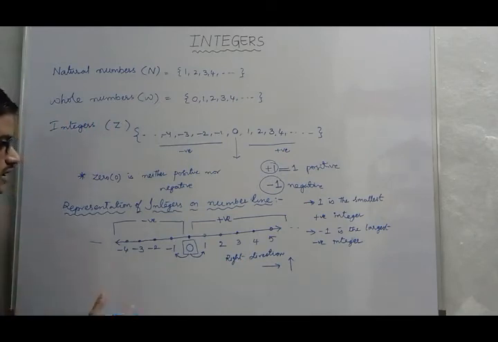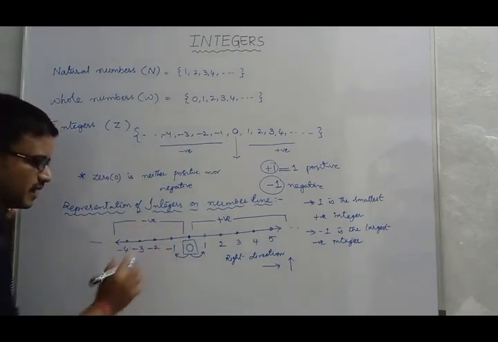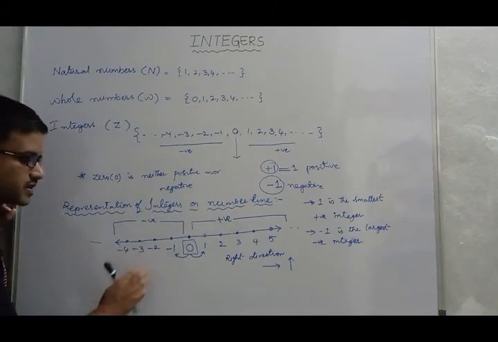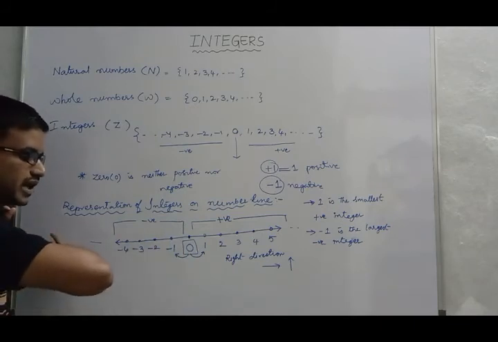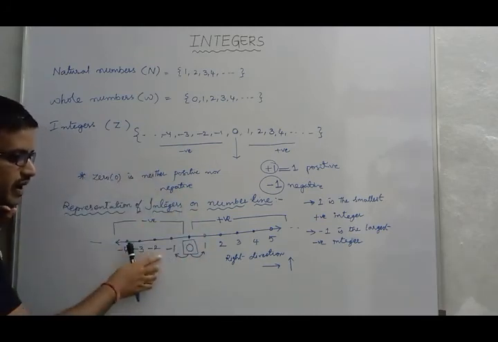Now coming to the negatives, the same thing will happen. Even in the case of negatives, if you move left to right, that is, when you are moving to the right side on the number line, -3, -2.